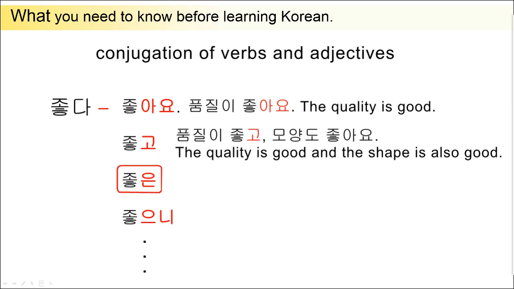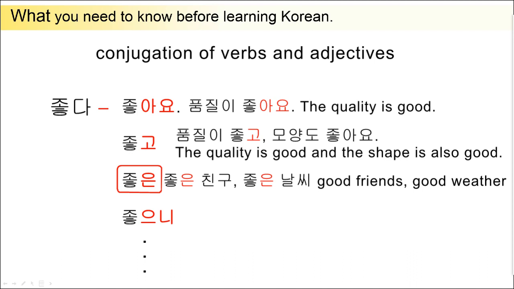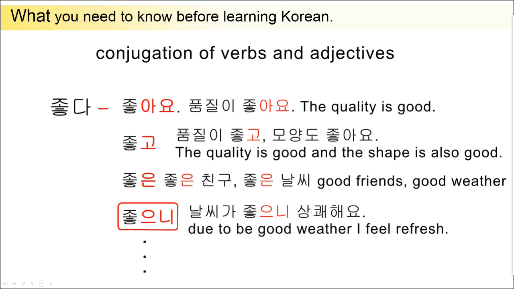Next, 좋은. It modifies person or things. You can say, 좋은 친구, good friends, 좋은 날씨, good weather. And next, 좋으니. It is used in the sense of because it is good. When you feel refreshed with good weather, you can say, 날씨가 좋으니 상쾌해요.